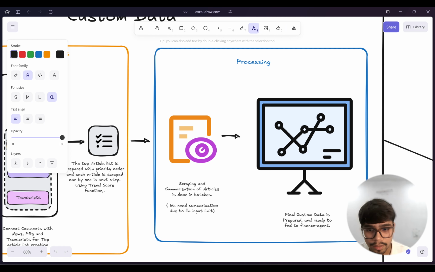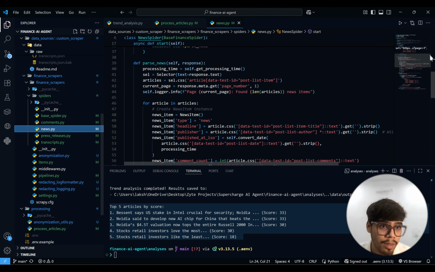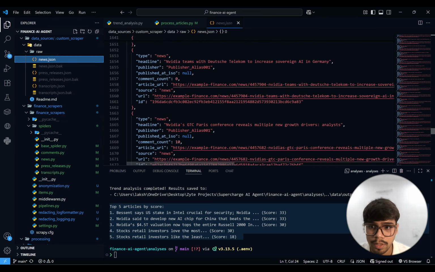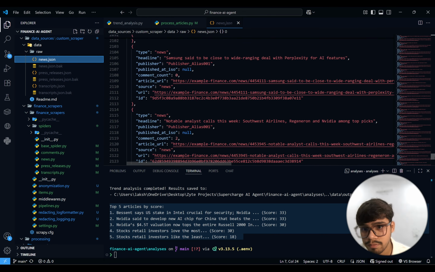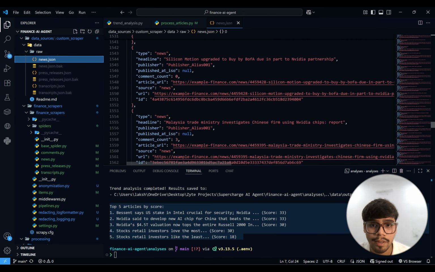If I show you the results again, not this, the PS1 file, you will see we have a bunch of data. Out of this, we first did the trend analysis. It removed some of the stuff which is not important. Trend analysis also, I set it to 50 to only show us the 50 results. If you count, this will come to 50.